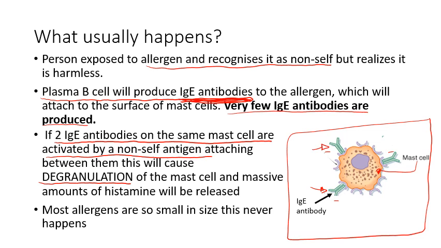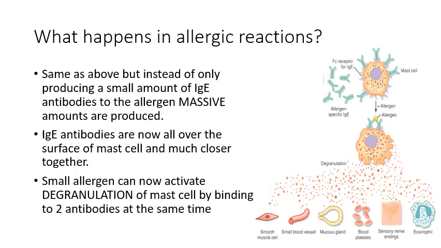So we'll flick over to the next slide and have a look at what's actually happening when we do experience an allergic reaction. The only difference here between what I just discussed on the previous slide and now is that when the plasma B cell that was activated on the first exposure to our allergen produces the IgE antibodies, originally it only produced a small amount of the antibodies.